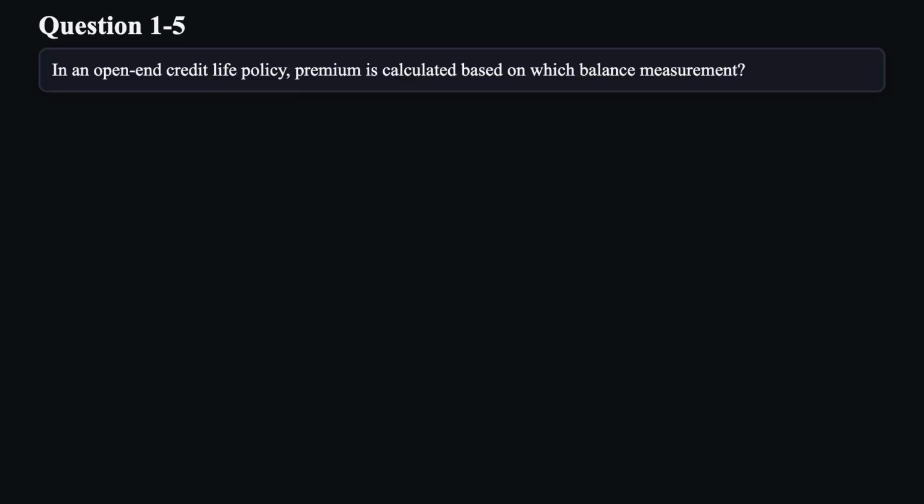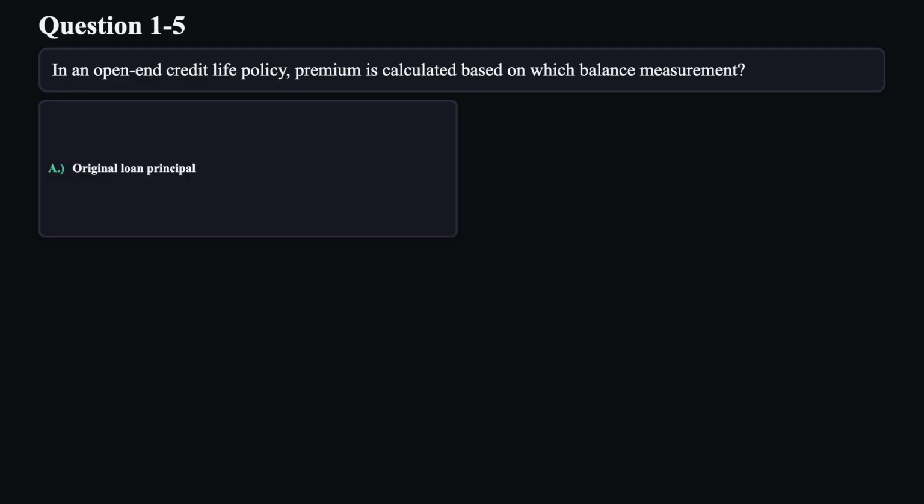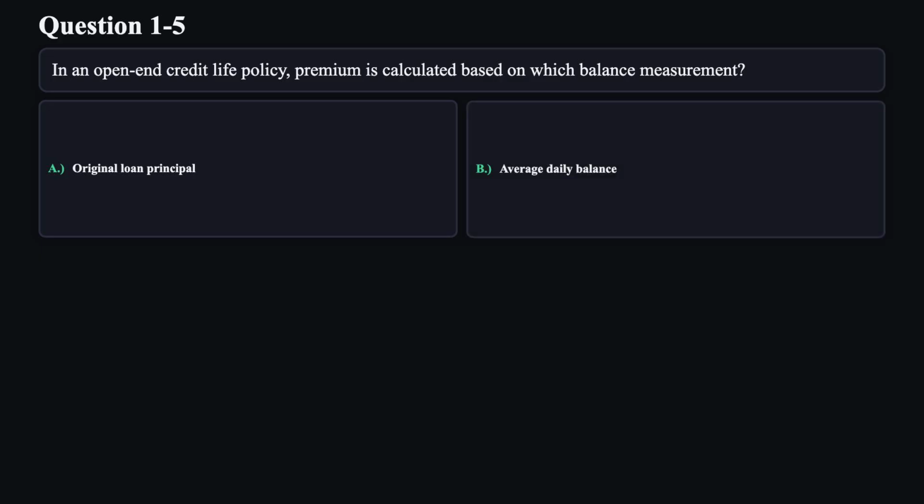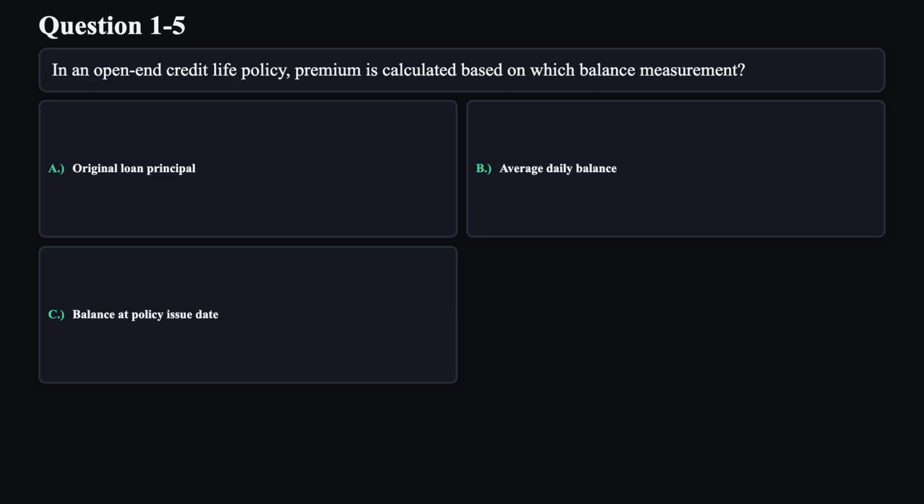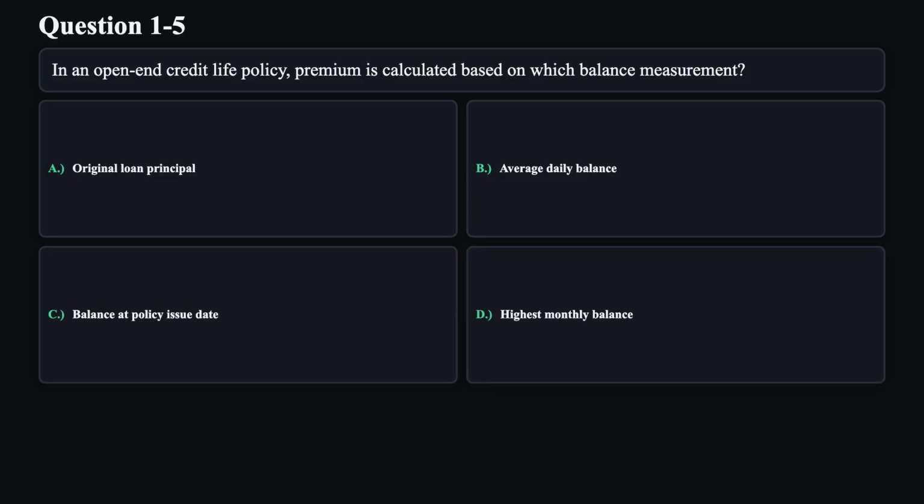Question 5. In an open-end credit life policy, premium is calculated based on which balance measurement? A. Original loan principal. B. Average daily balance. C. Balance at policy issue date. D. Highest monthly balance.